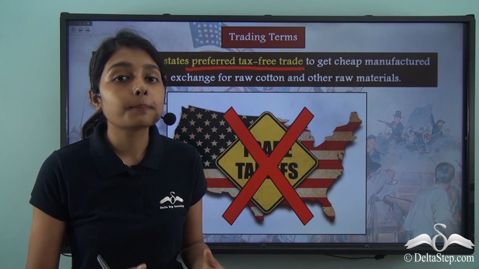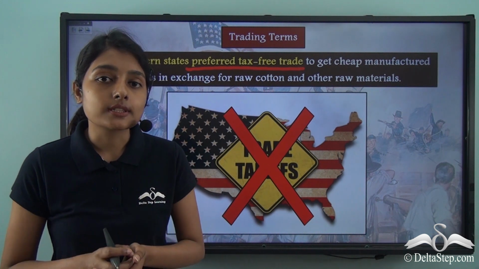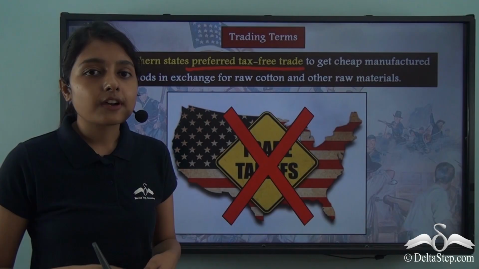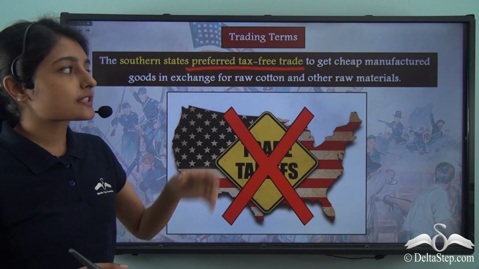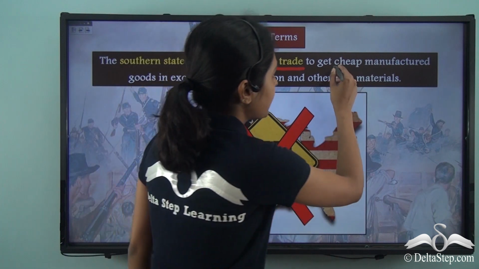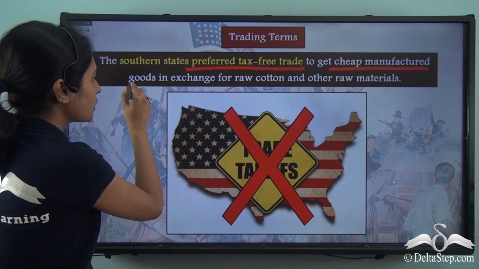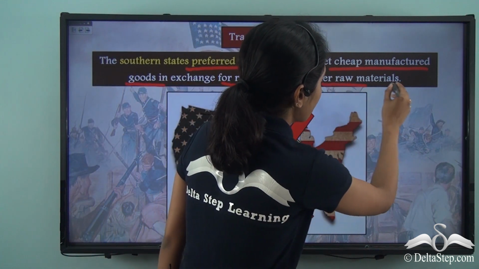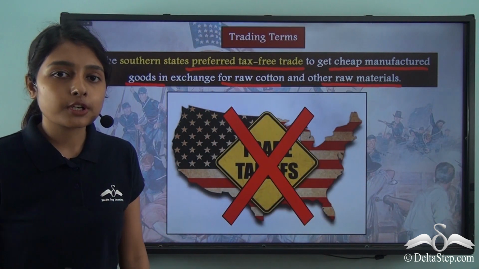They will not be equipped to purchase goods. They will not be able to sustain themselves, which is why the southern states wanted tax-free trade so that they could get cheap manufactured goods in exchange for raw cotton and other raw materials that the southern states produced.